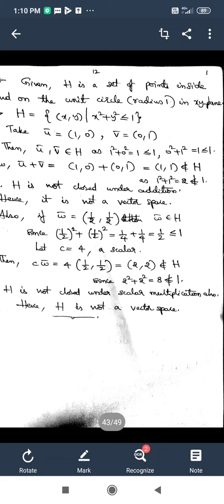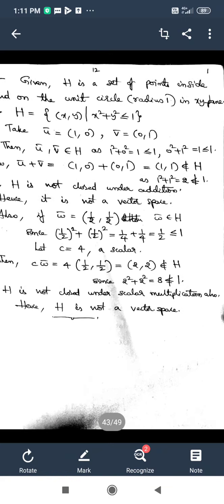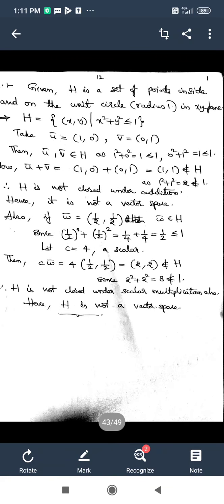In this part of the solution, we have given a particular specific vector and a specific scalar, and could prove that the scalar multiple does not exist in the set H. That is, H is not closed under scalar multiplication also, as we have already proved that H is not closed under addition.